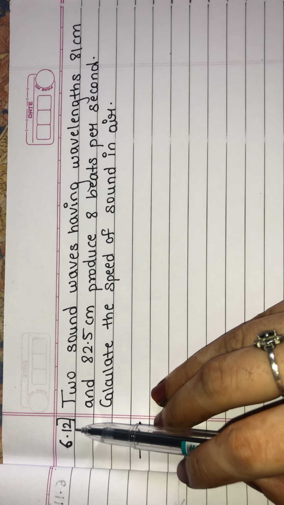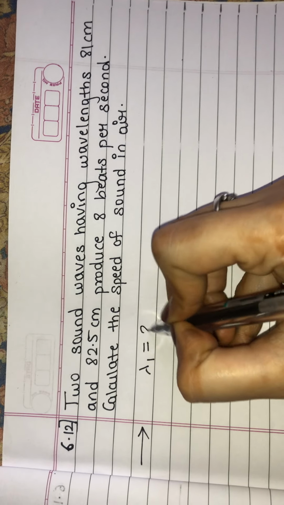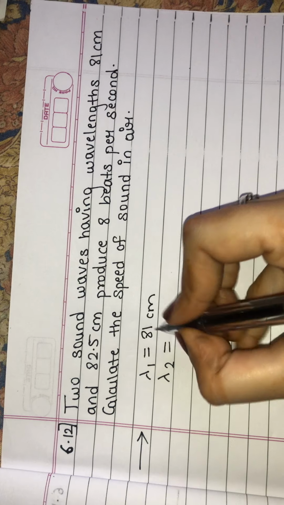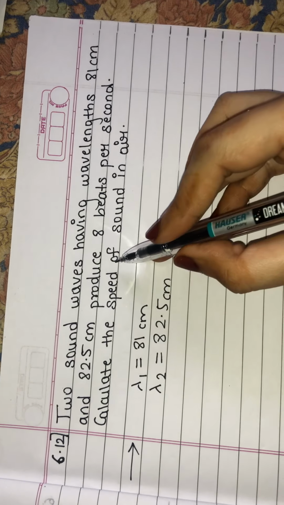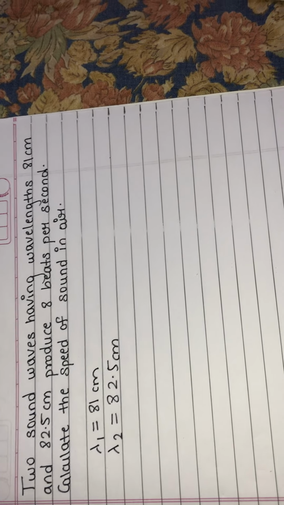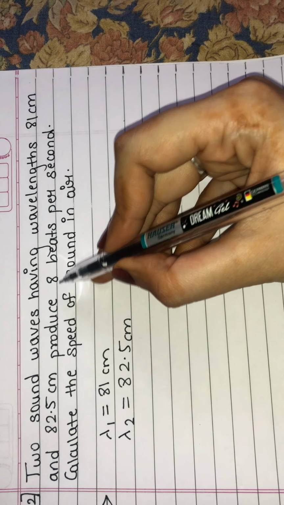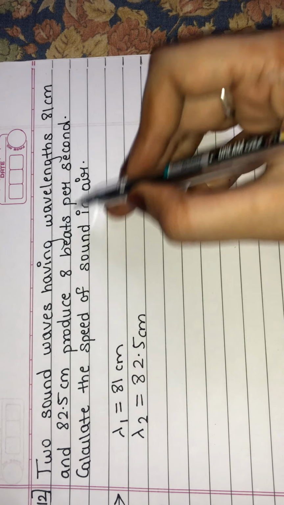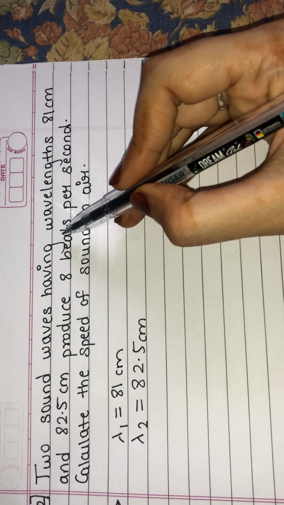Okay, solve numerical 6.12. Two sound waves having wavelengths 81 centimeter and 82.5 centimeter produce 8 beats per second. What is this? They produce 8 beats per second. It's nothing but frequency per second. This means in 1 second, how many beats are produced?